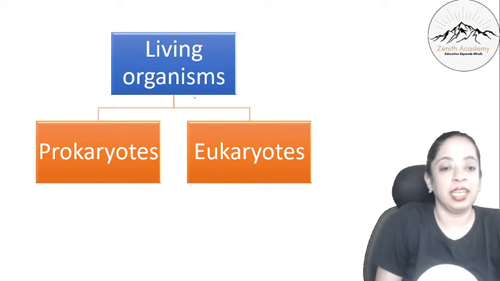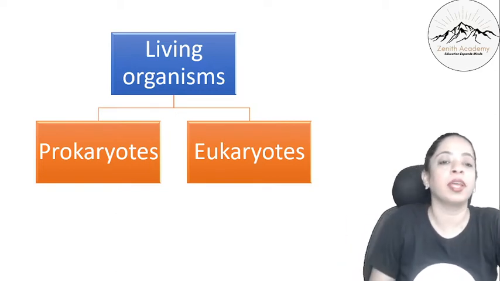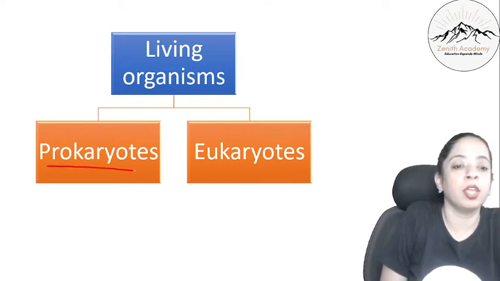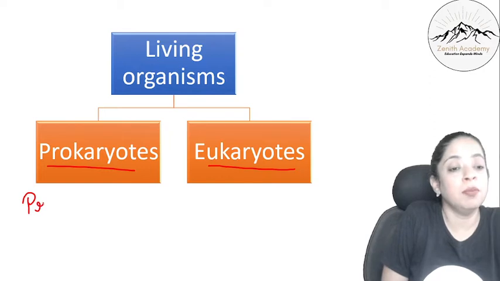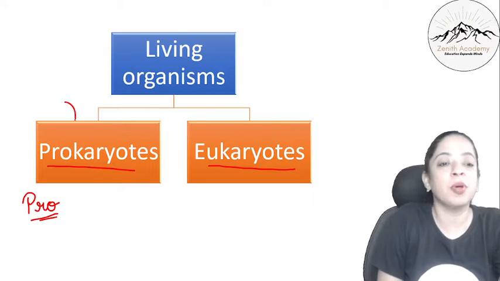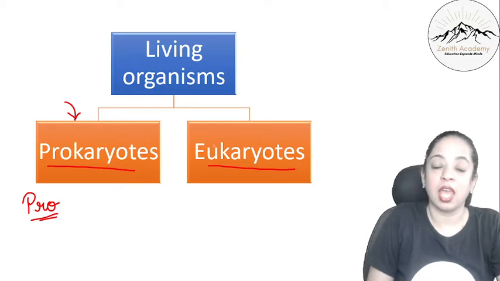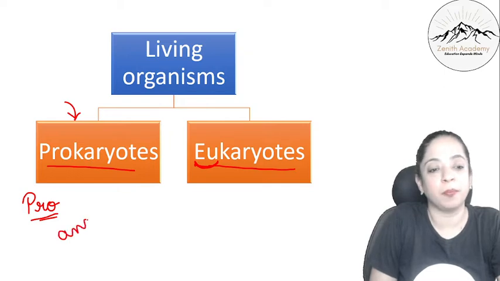Basically, the first 2 major groups of living organisms are prokaryotes and eukaryotes. What does the word pro mean? Pro means ancient times. So prokaryotes are some of the earliest living organisms, and eukaryotes are the modern ones, what we are seeing now. Pro is ancient.